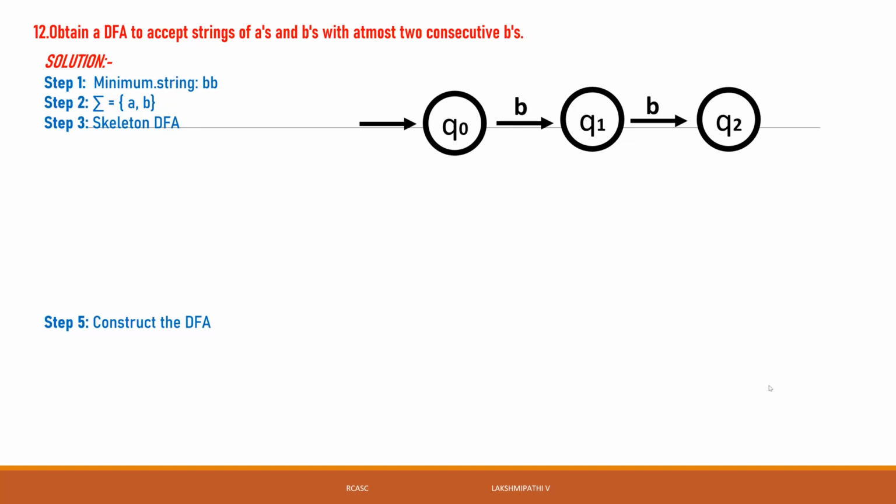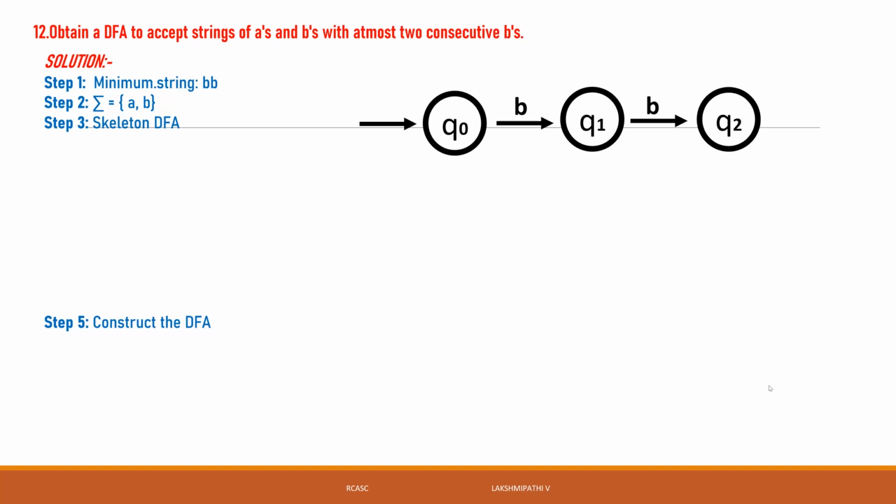Q0 also final state, Q1 also final state, Q2 also final state. Because if the string has one a it will also be accepted. If the string has two b's, or one a, one b, the machine will also accept. See, if the string has two b's the machine will be accepted. The string has a, and the number of b's, meaning only two b's, continuously two b's only, will be accepted. See, that's why all states are final states. That is, Q0 also final state, Q1 also final state, Q2 also final state.